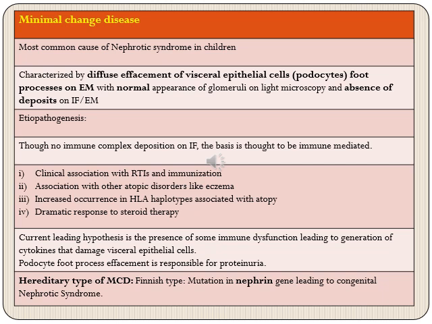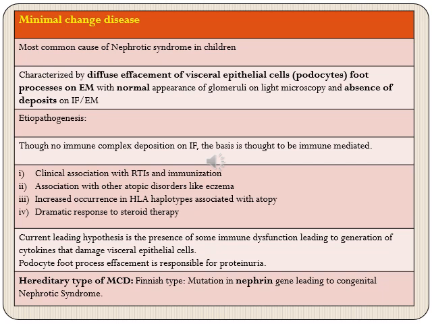So the only change that will be seen in these patients is the effacement of foot processes of visceral epithelial cells on electron microscopy. The light microscopy appearance will be completely normal. There will be absence of deposits on immunofluorescence as well as electron microscopy. So that is why it is called minimal change disease.